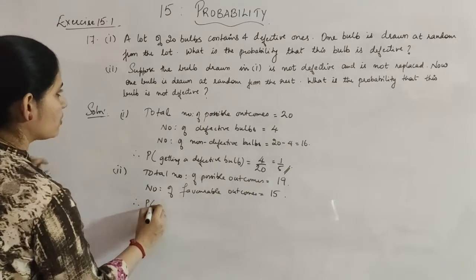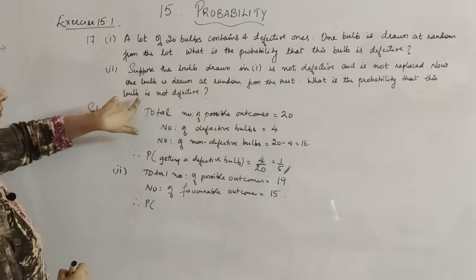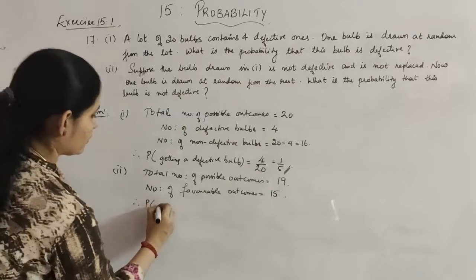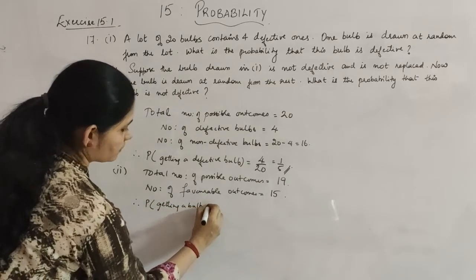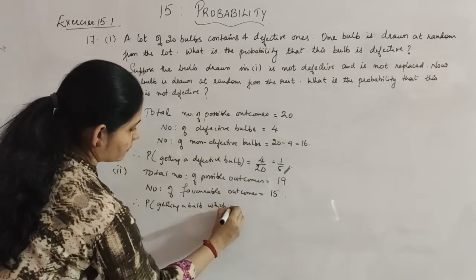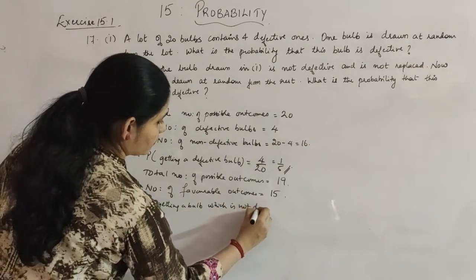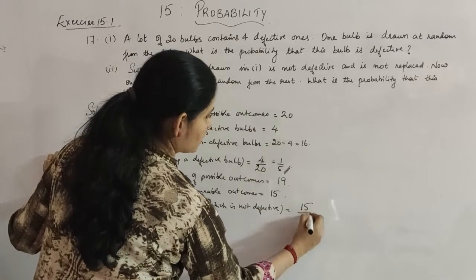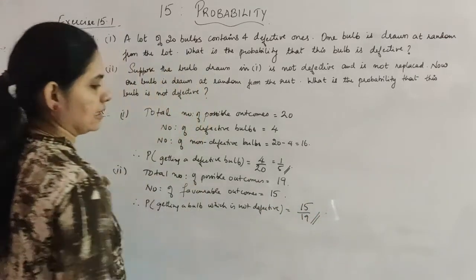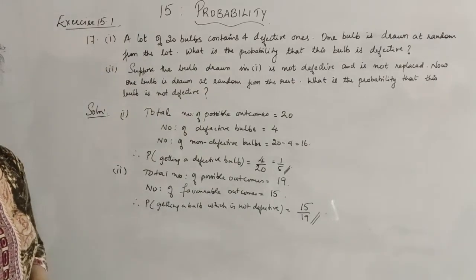Therefore, the probability of getting a bulb which is not defective will be 15 divided by 19. Okay.